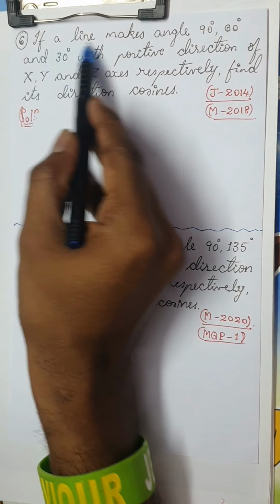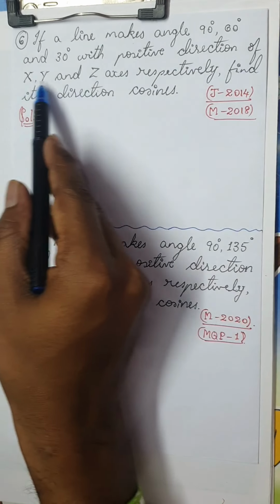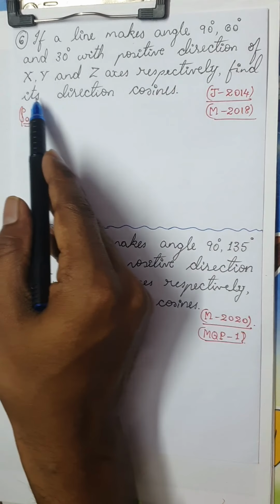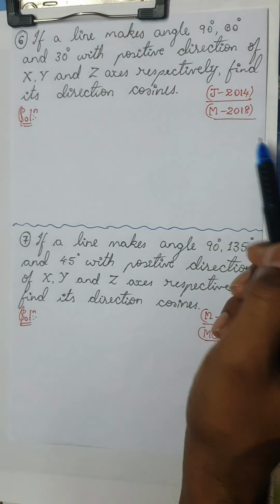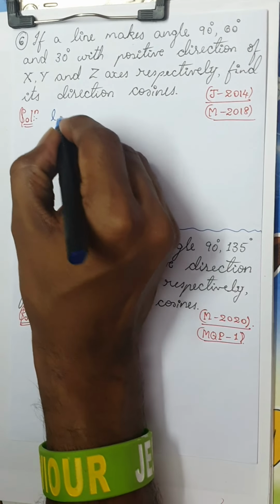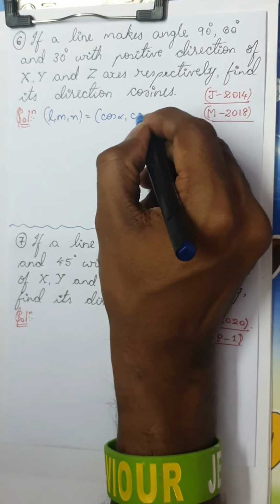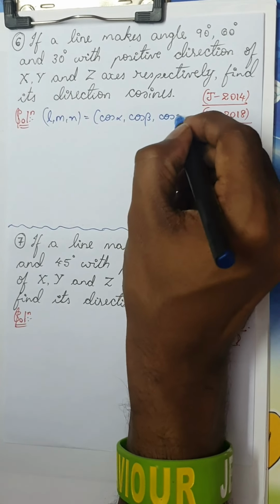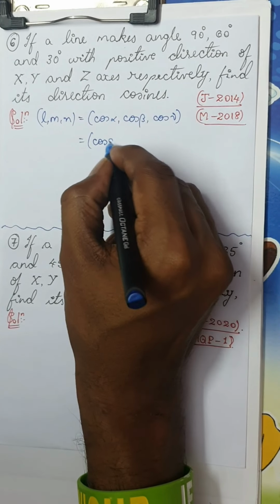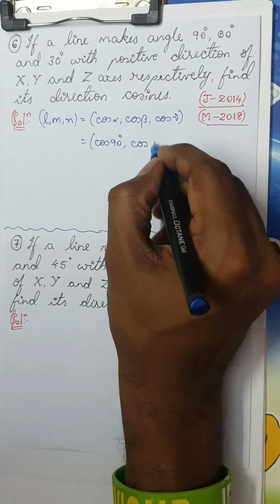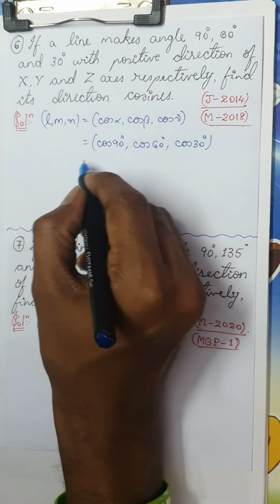The next question is, if a line makes angles 90 degrees, 60 degrees and 30 degrees with the positive direction of x, y and z axis respectively, find its direction cosines. Asked in July 2014 and March 2018. We all know the direction cosines of the line are given by L, M, N equal to cos alpha, cos beta and cos gamma. So take down the angles respectively, don't mix it. So cos 90 degrees, cos 60 degrees, cos 30 degrees. Once these are ready, you can write the answer.